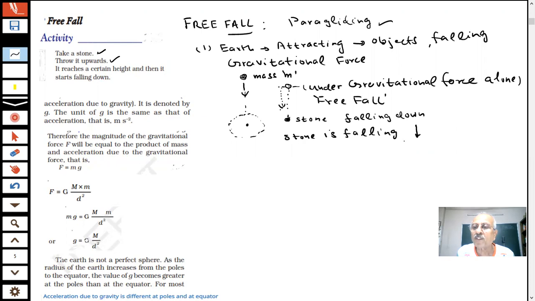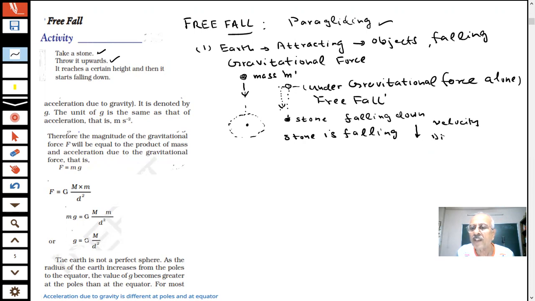What will happen to the velocity of the stone? Will it be the same, increase or decrease? As it is coming near to the earth, will it be same or change?